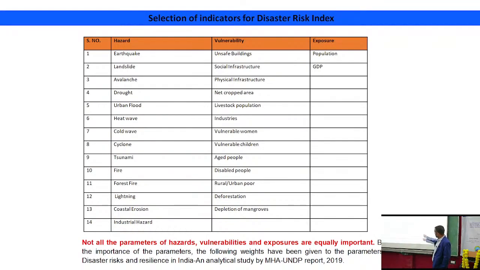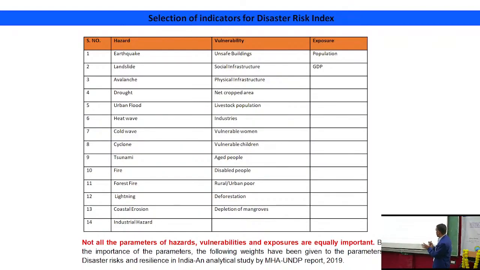These are some of the hazards, these are vulnerabilities, and these are exposures. They are also defined by UNDP: earthquake, landslide, avalanche, drought, urban flood, heat wave, cold wave, cyclone, tsunami, fire, forest fire, lightning, coastal erosion, and industrial hazard. And vulnerability is unsafe buildings, social infrastructure, physical infrastructure, net cropped area, livestock population, industries, vulnerable women, vulnerable children, aged people, disabled people, rural or urban people, and deforestation and depletion of mangroves. In the case of exposure, we have taken only 2 parameters, that is population and GDP.